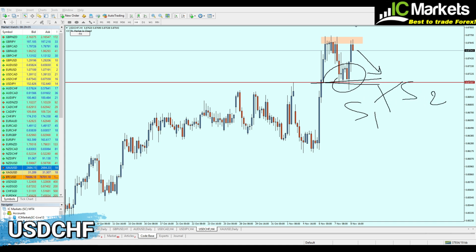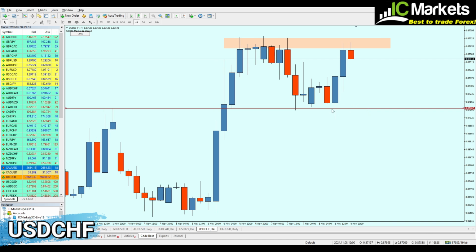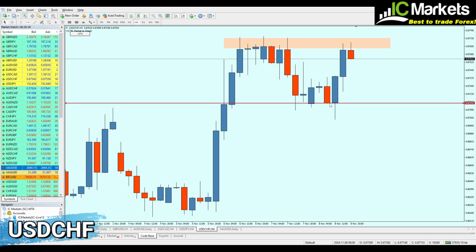But is it going to be right here? Nope, not here. Let me just draw the line correctly. Now pay attention. How can we draw the support line correctly? Here we have how many candles? We have 5 candles, 1, 2, 3, 4, 5, representing the support level. So the best way to draw your line to have an accurate entry is not at the bottom of the support, and not at the closing price of the candles, it's right here exactly.